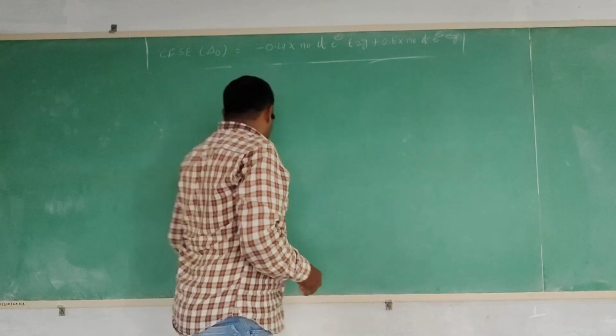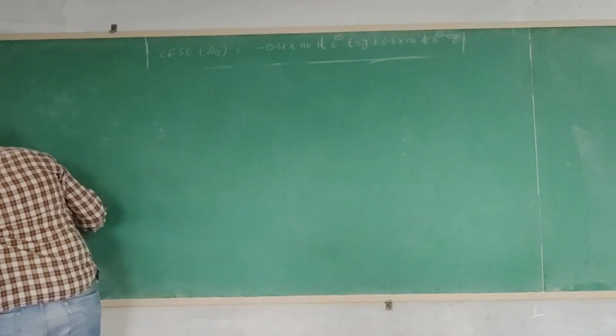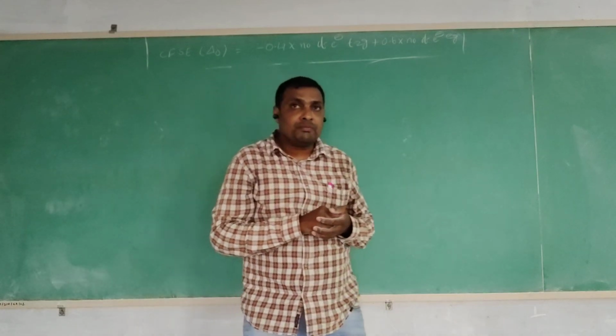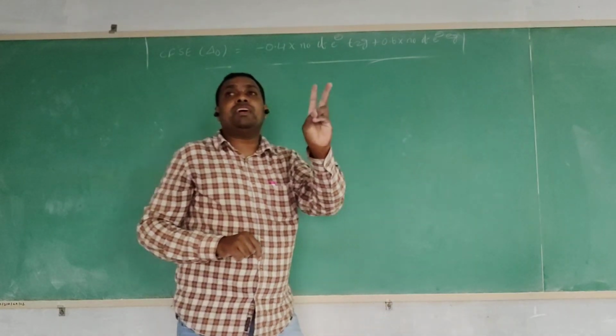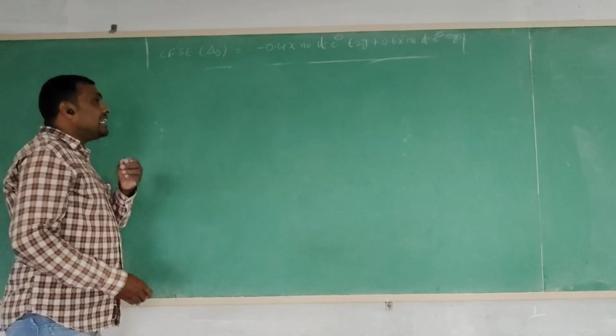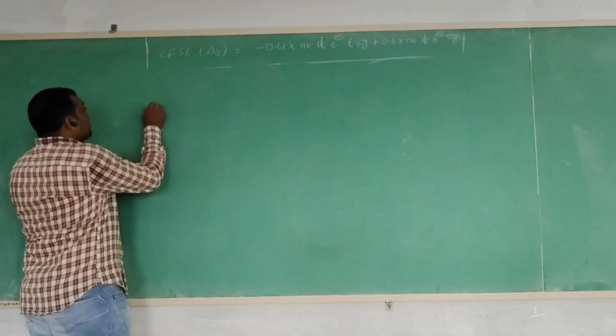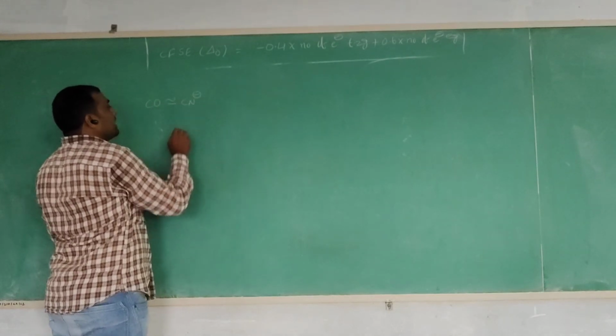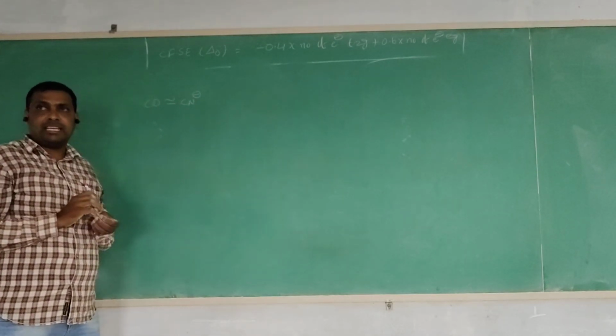Depending upon the division of the d orbital splitting, your ligands are divided into three categories. I will directly write them down. The carbonyl ligand and cyano ligand are present on the right hand side only.